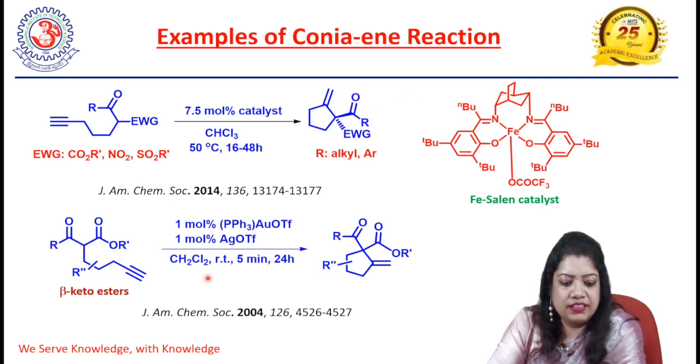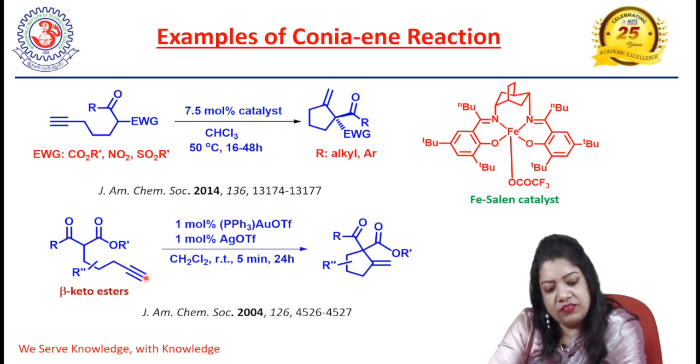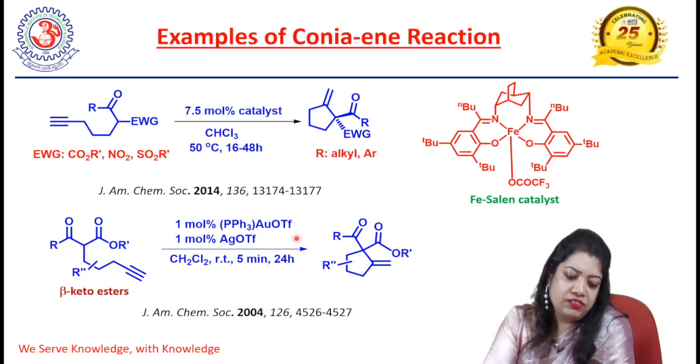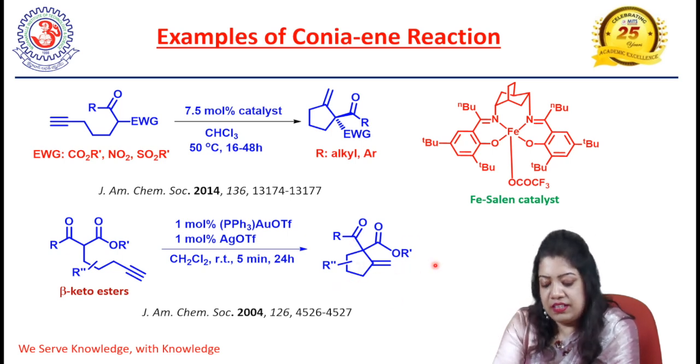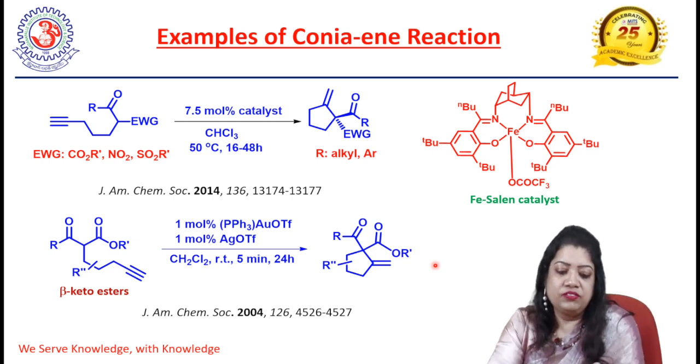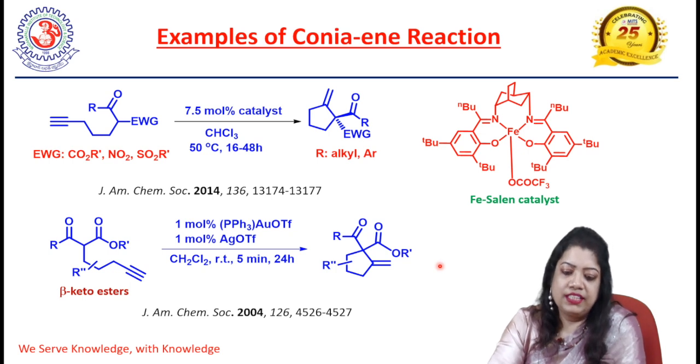And there is another example where one alpha keto ester having one alkyne moiety in the same molecule undergoes Conia-ene reaction in presence of gold and silver catalyst to form this 5-membered ring with exocyclic double bond and other side chains. So we can prepare highly functionalized molecules through this Conia-ene reaction.